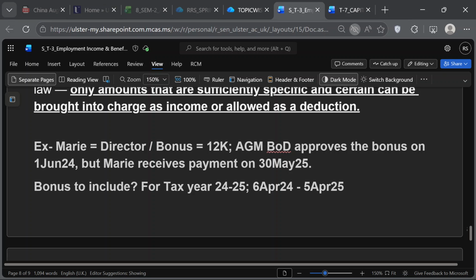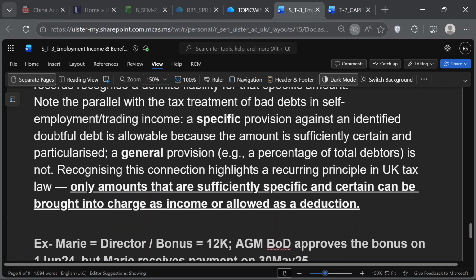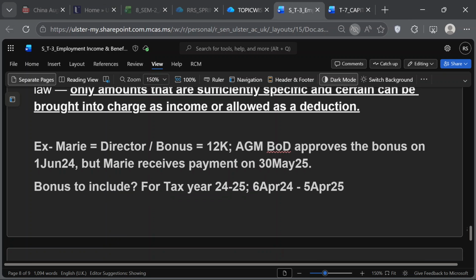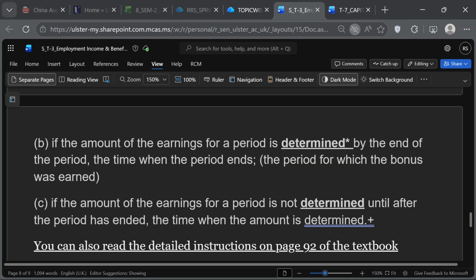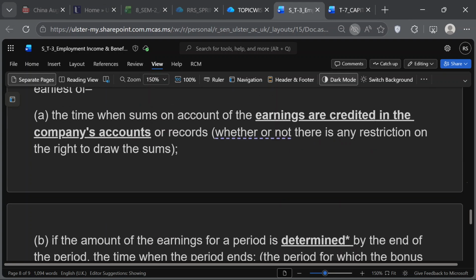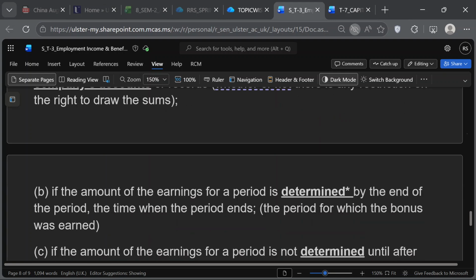Payment is outside this tax year, but for Marie's tax calculation for the year 24-25, this bonus will be included in that year, because it was deemed to be received on 1st of June by the application of Rule 3B of Section 18, subsection 1.